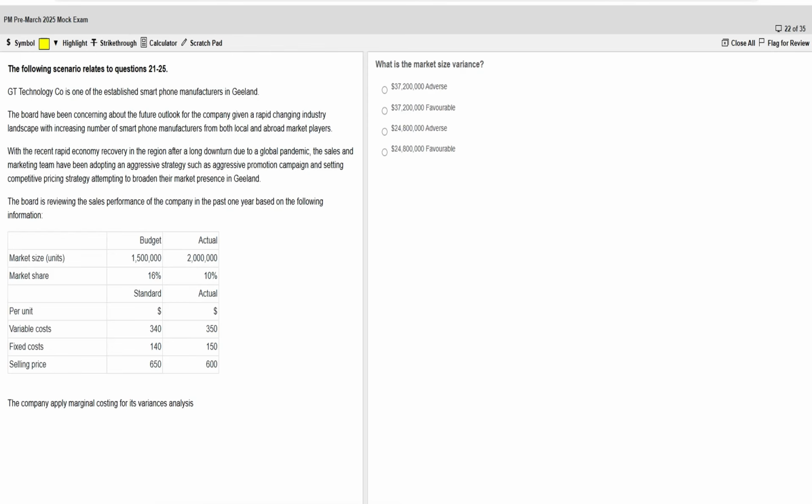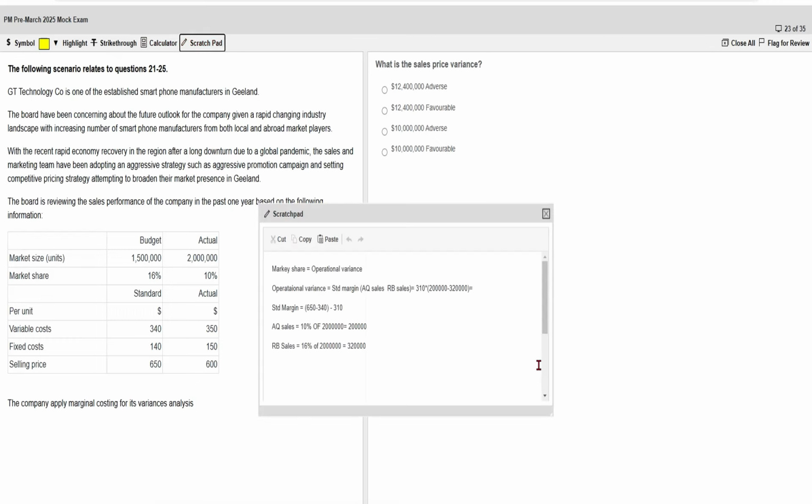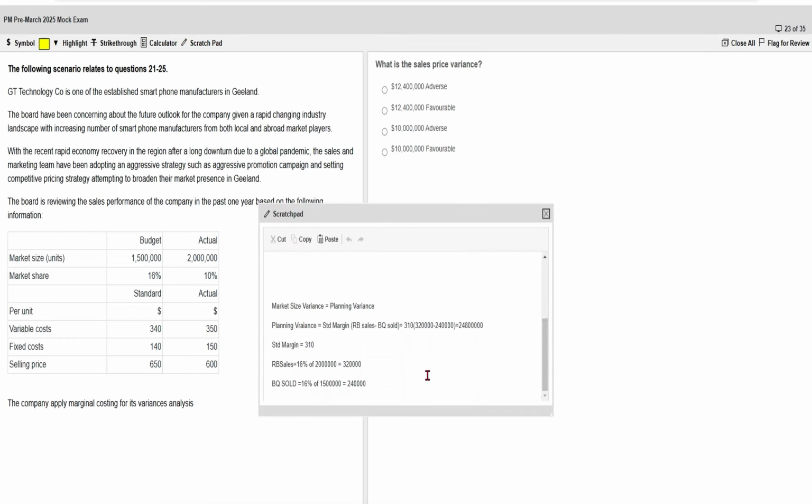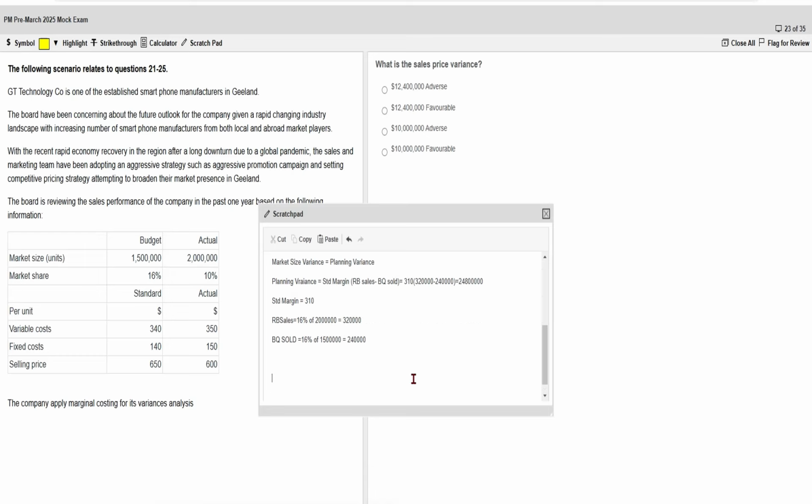The next question we have is, what is the sales price variance? What is the formula for the sales price variance? Obviously the question is asking to calculate the variance in the price, the sales price, right? So the formula will be actual quantity sold into actual selling price minus budgeted selling price.